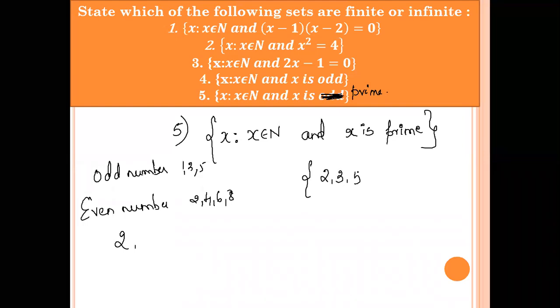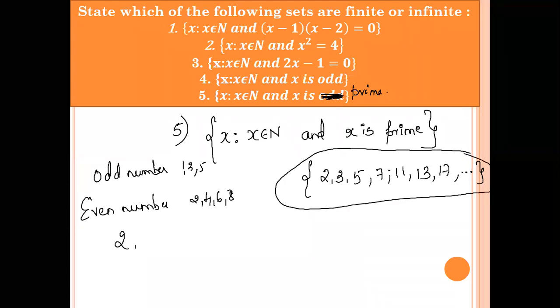So it is 2, 3, 5, 7, 11, 13, 17, and it goes on. So what kind of set is it? Finite or infinite? It is an infinite set.